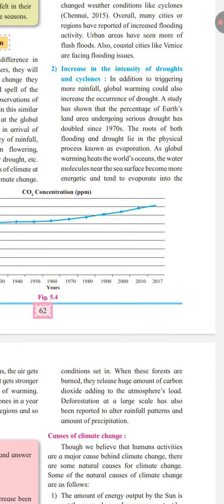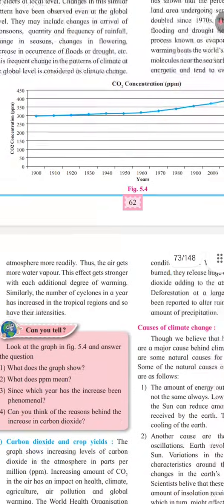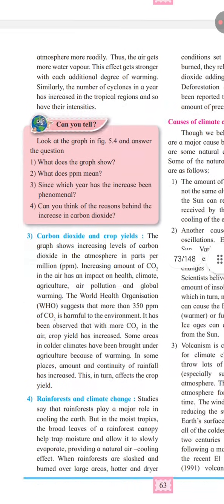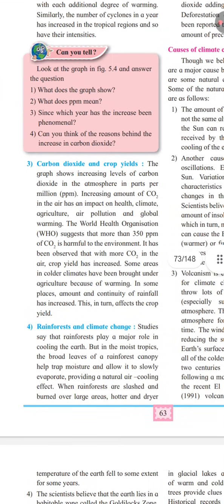At the same time, the number of cyclones per year has increased in tropical regions and their intensity has also increased. So, climate change can be associated with more intense drought, more intense rainfall and floods, and stronger cyclones. Third point is carbon dioxide and crop yields.